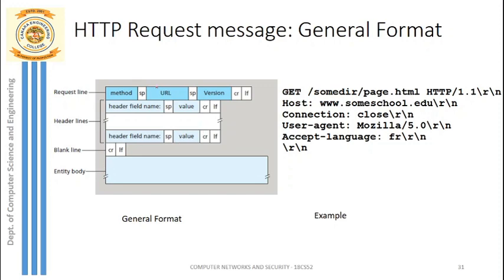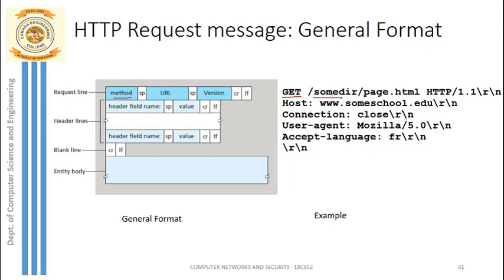Okay, so this is the normal format of an HTTP request message. We'll see an example. This is an example of an HTTP request message. Here GET is nothing but a method. After that we have a space and next comes the requested URL.